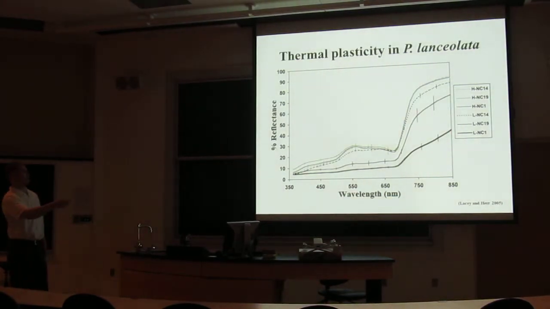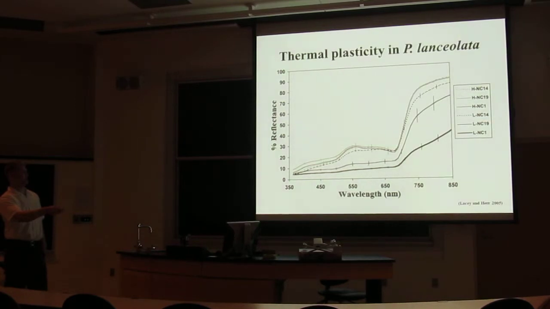What's shown on the graph is data from 3 different genotypes grown at high temperature and the same 3 genotypes grown at low temperature. Under high temperature, all 3 genotypes are overlapping up here because they all produce highly reflective spikes. However, at low temperatures, this NC14 genotype can reduce its reflectance a little bit.